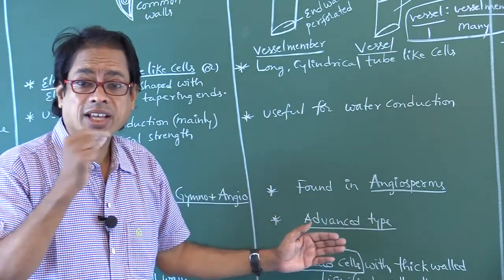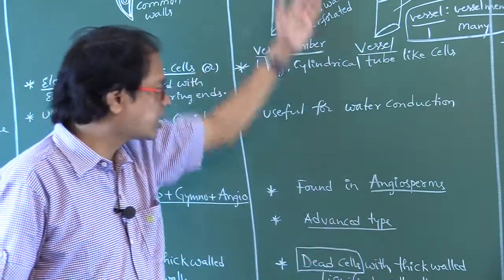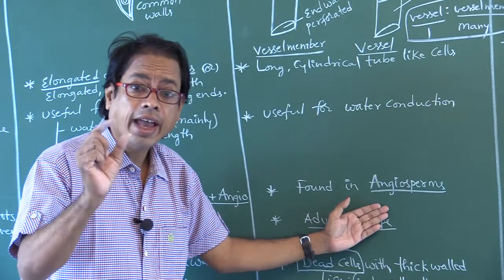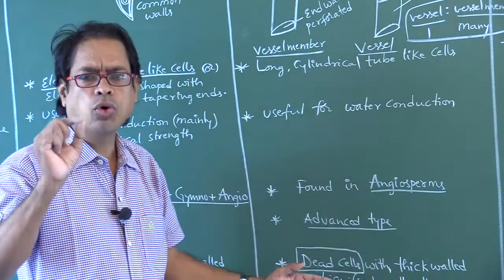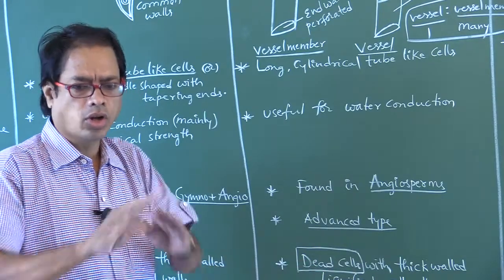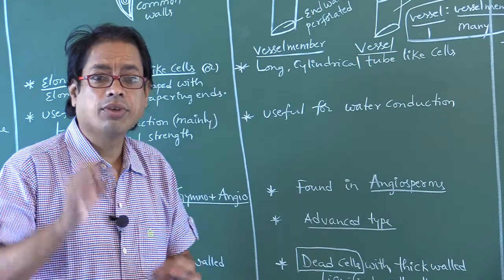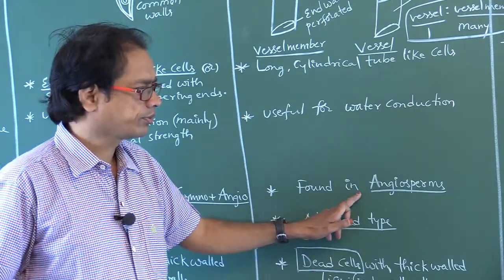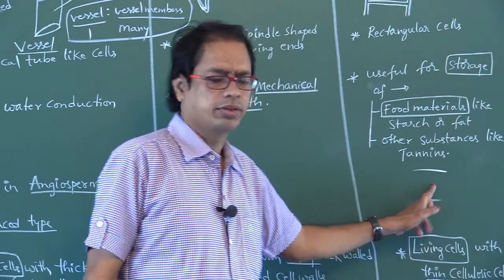Vessels are the characteristic feature of angiosperms. Very, very important point. Vessels are found only in angiosperms, not in other groups. Okay. Next.